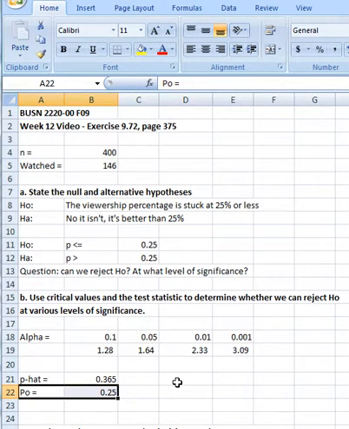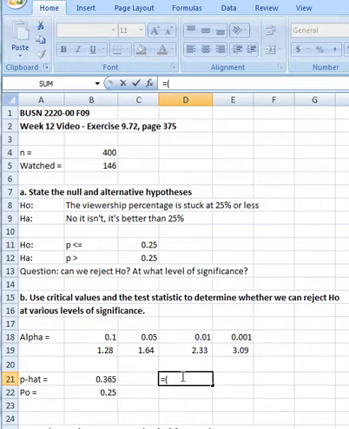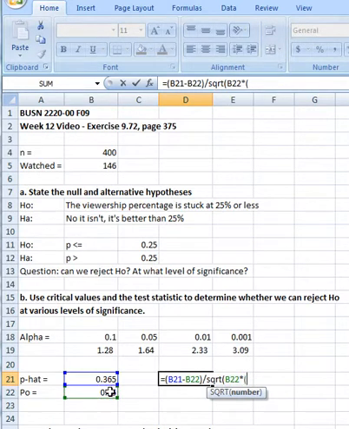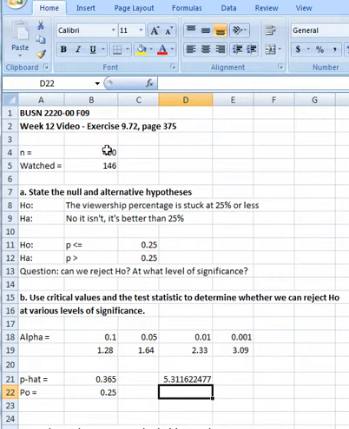Okay, so the z-value is going to be equal to the difference between the measured and the assumed, divided by what is in effect the standard deviation for a proportion, which is the square root of p0 times 1 minus p0 divided by n, which is 400. And that gives a z-value of 5.31. 5.31, that's way off here to the right. It's a probability that's greater than 0.001.